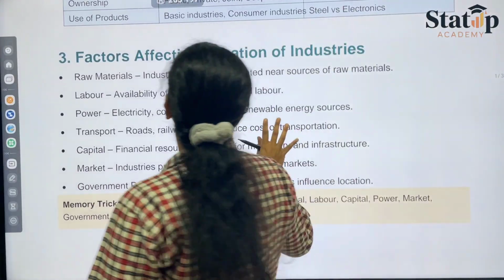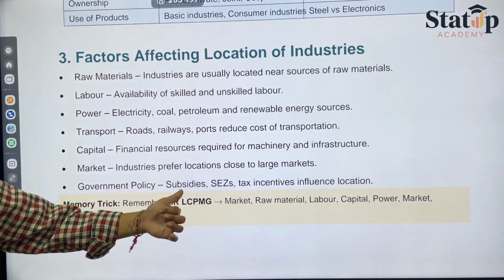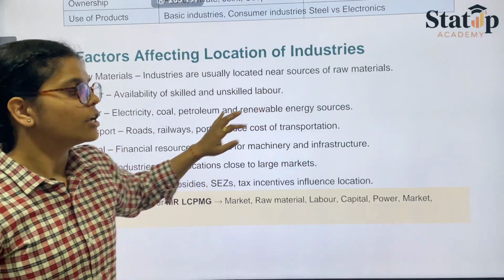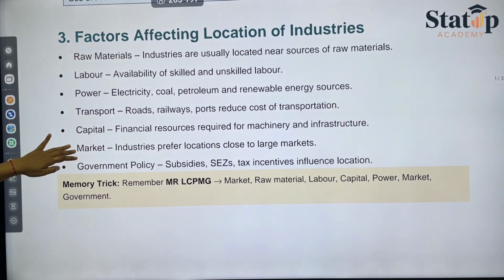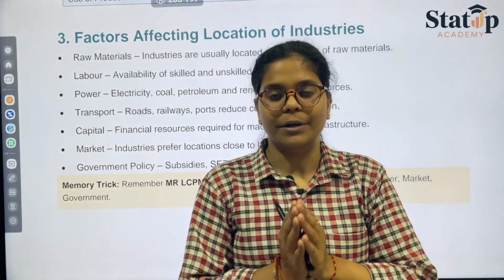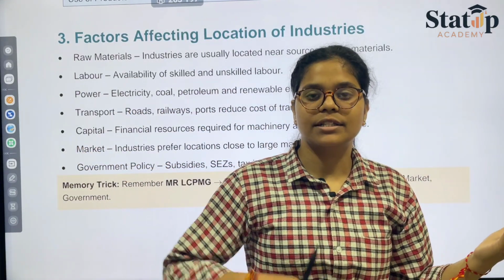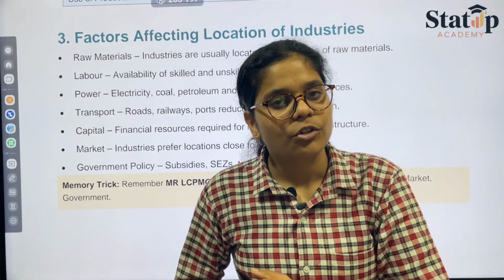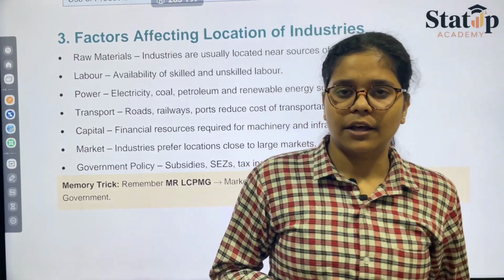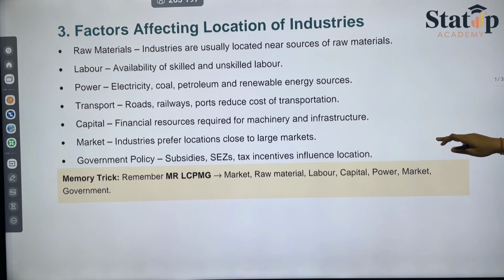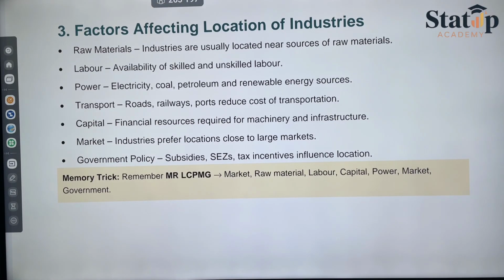You can mark this important because most of the question could be answered by using only these few points. So first of all, we have the raw materials. Since industry requires the conversion of the raw materials to the finished products, the raw materials are to be provided, and the providence of the raw materials should be cheap. Therefore we have its location factor as affecting, which says industries are usually located near sources of raw materials.